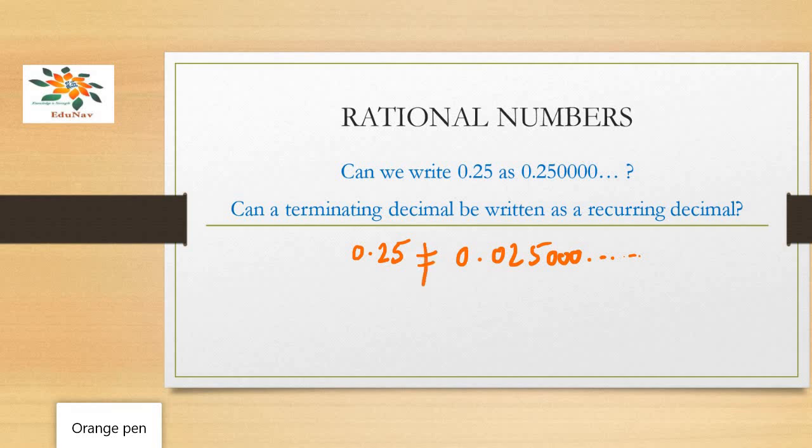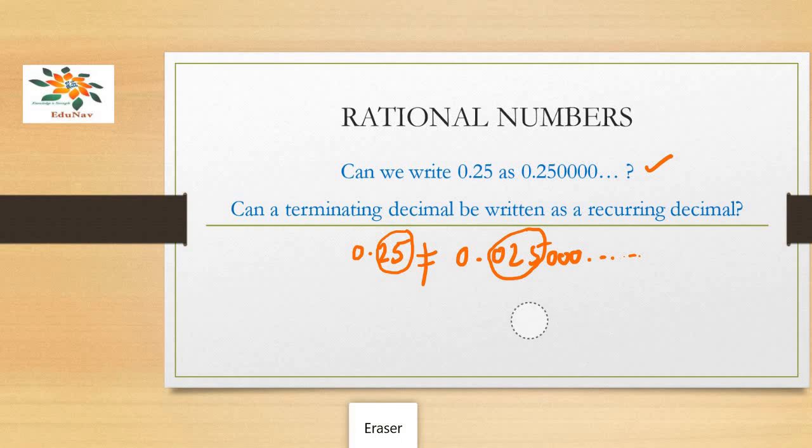The reason being, here 25 is followed immediately after the decimal point, but here 0 to 5 is immediately followed after the decimal point, right? So here both are not the same, but we can write 0.25 as 0.250000.